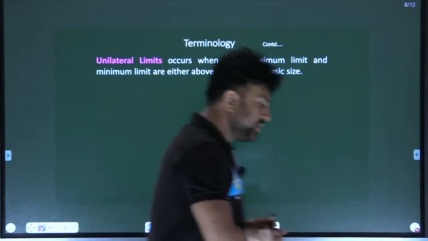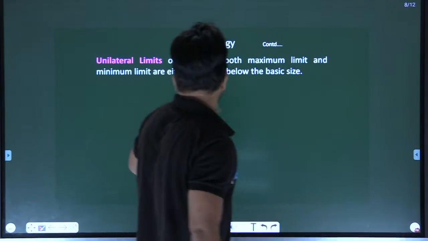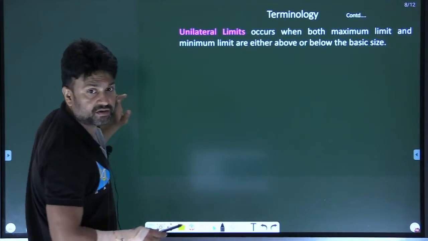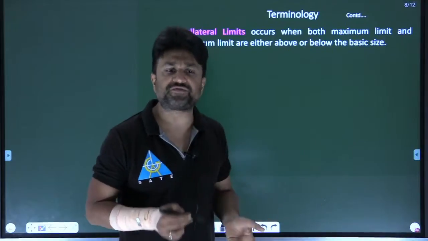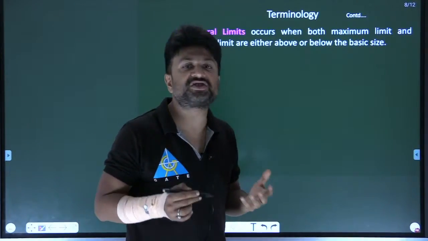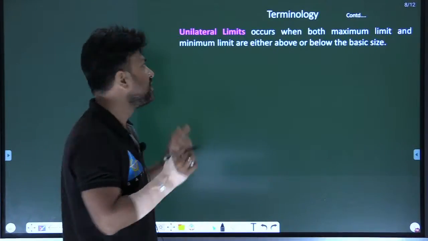To explain the unilateral and bilateral system, I have to take some example. Then you will understand. Let's say unilateral limits, right? I will explain the unilateral limit. I will take an example of a shaft, because a shaft is easier to draw than a hole. That's why I always take the example of a shaft.